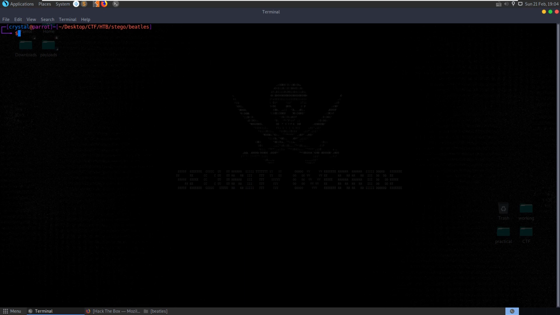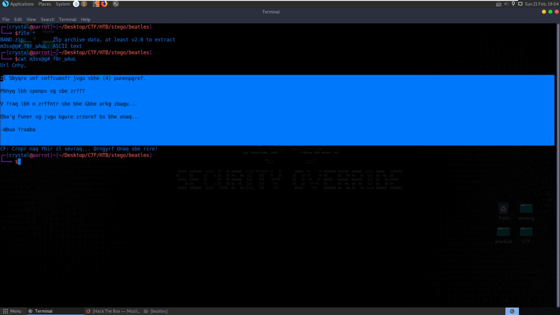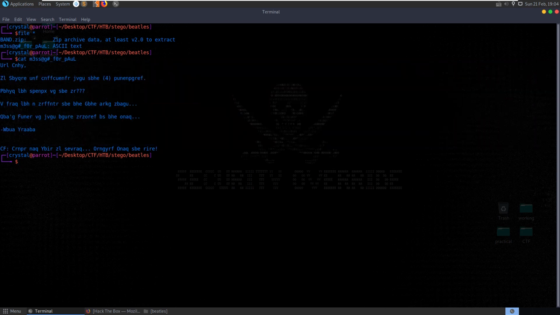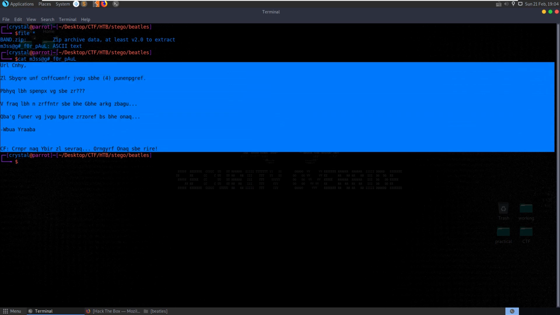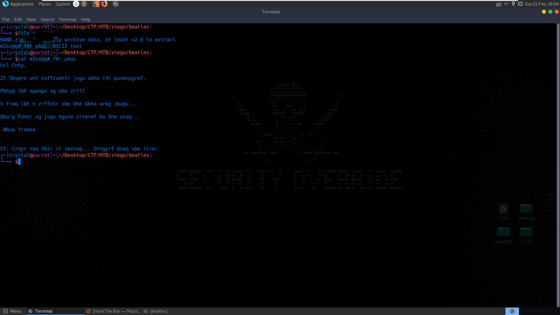So first things first, let's check out the file types, and we've got the ASCII text and then the zip archive. Let's look at the text first of all. Okay, you can instantly see looking at this that it looks like it's been rotated. So we'll take it to CyberChef in a second, try and do possibly rot13 on it, and let's try and unzip the band archive. It asks for a password. I'm just gonna say Beatles, incorrect password.